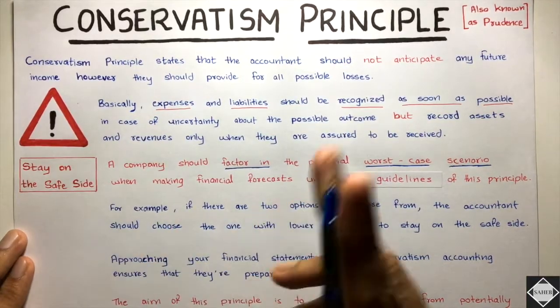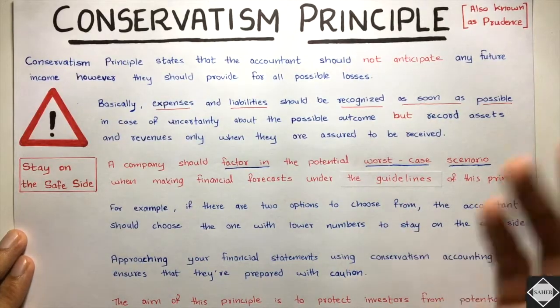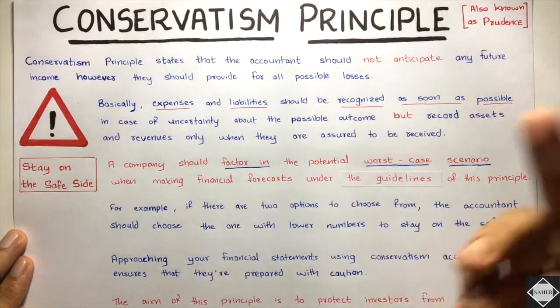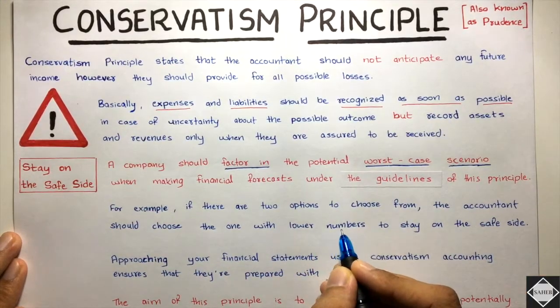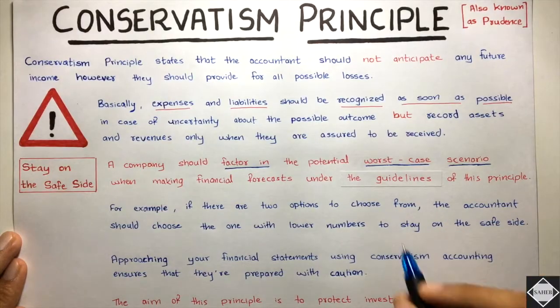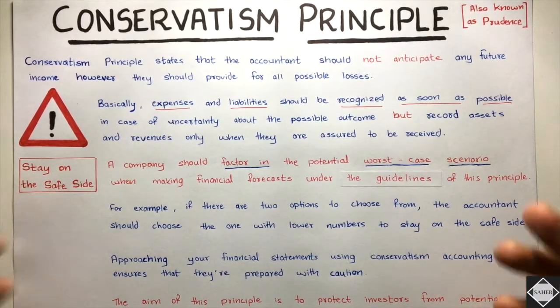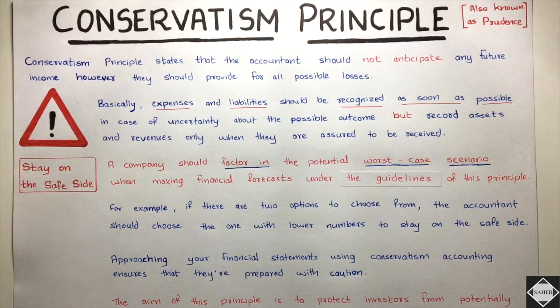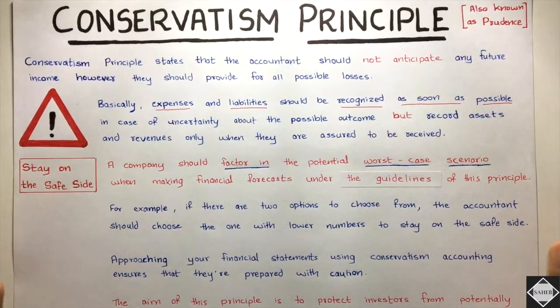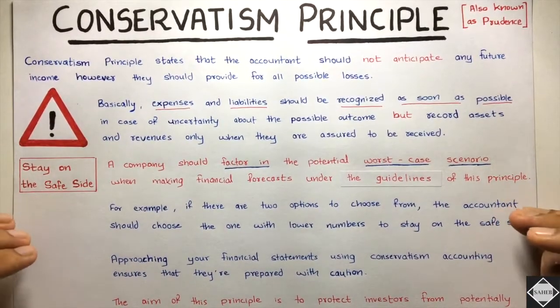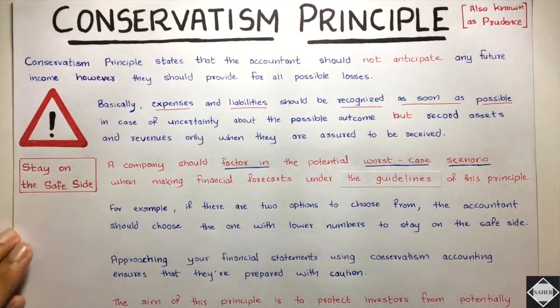For example, if you are doing some financial forecasting and you have two options, whatever it is, the accountant should choose the one with the lower number, the inferior numbers, the worst numbers, to stay on the safe side, so that our plan can be made according to it. If we are planning like this, then what do you say, lower your expectations, right? That's the same case over here. We are lowering our expectations so that if something bad actually happens, we are prepared for it. Okay, fine.